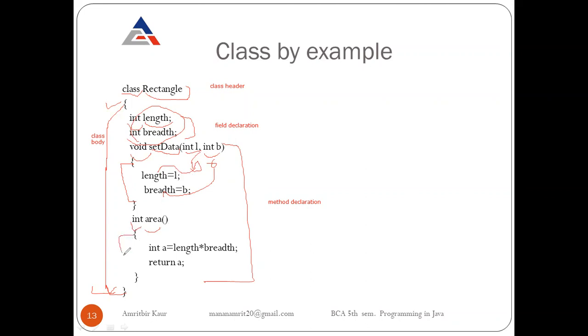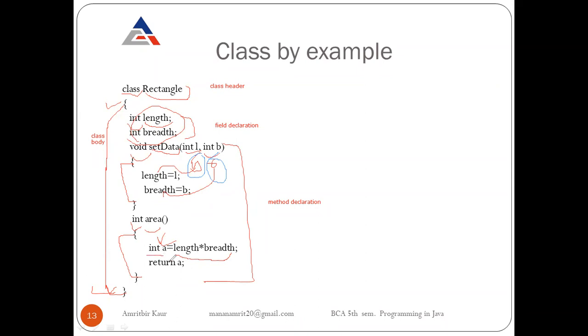So this is our method body. Inside the body, we calculate the result. We want to calculate the result by multiplying length into breadth. Here we know that length and breadth variables now have a value. We stored a value with the help of a function. Now we just multiply length into breadth and store the result in variable A. Variable A is not declared yet, so that's why we write int A.